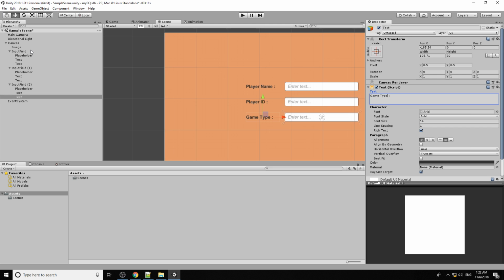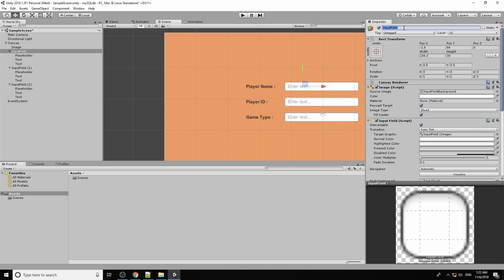Okay, I rename these for easy understanding also: the player name, this is player ID, and this one is game type.